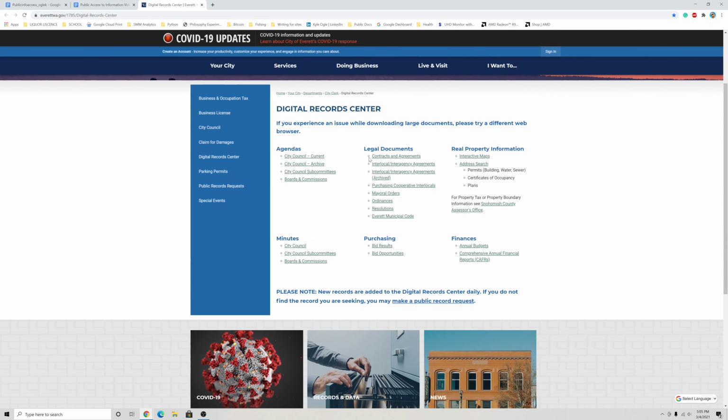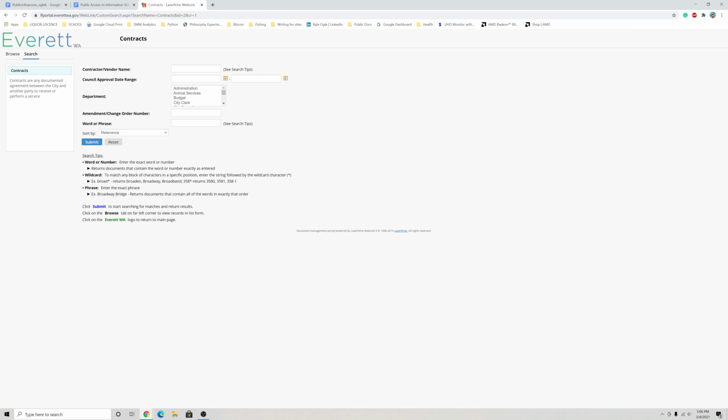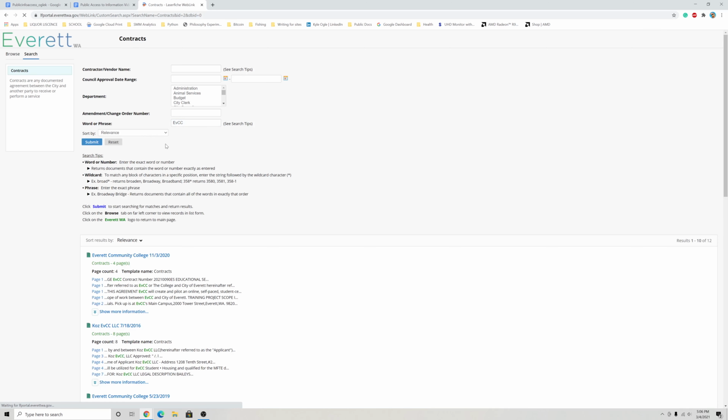Sometimes a contract is passed, but a resolution or ordinance is completed later in response to that contract, so you may not have the whole story after finding the contract. All three searches work the same.